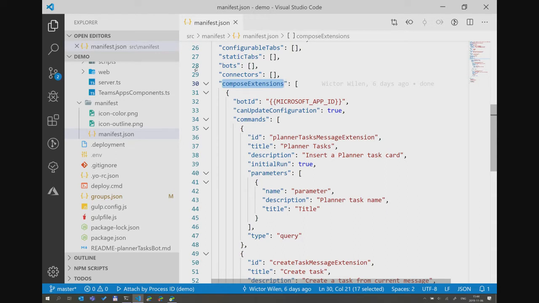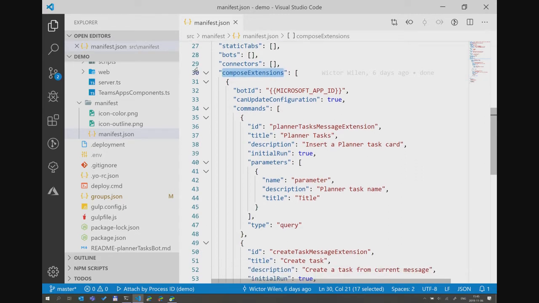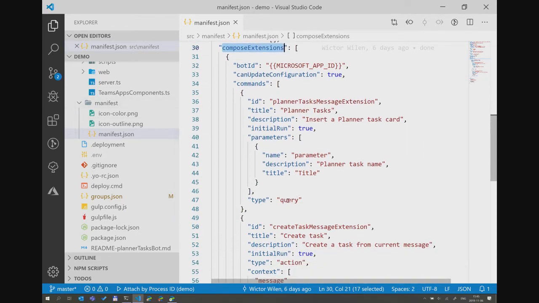Then I specify a set of commands. The first command I have in here is actually a search command, or a query command. The query command is used to look up something. In this case, I'm looking up planner tasks, and the user can select the planner task and then insert it into the conversation. You've all used these kinds of things. You've all used the Giphy selector, right? That is a messaging extension with the query command. You look up something and insert that object.